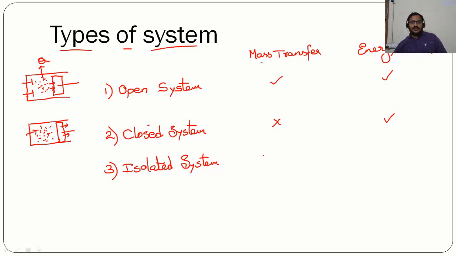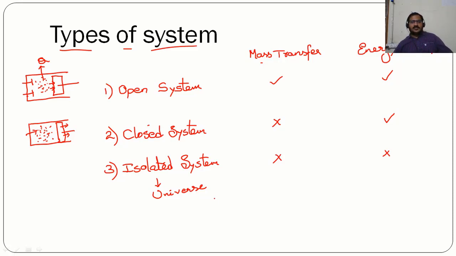Whereas when it comes to isolated system, neither mass nor energy transfer takes place across the boundaries of the system. The example for this isolated system is the universe, because all the energy interactions take place between the system and surroundings. If we consider system and surroundings together, then there will be no energy exchange with any other component.